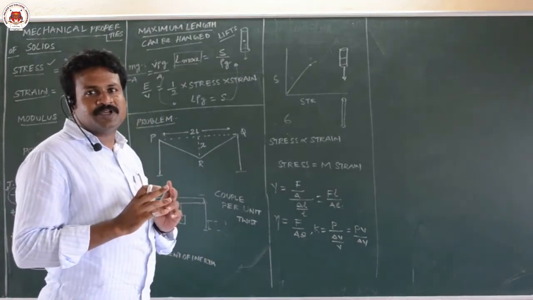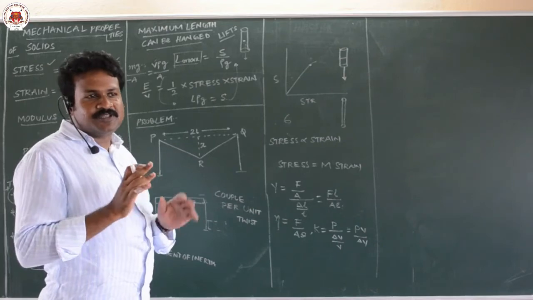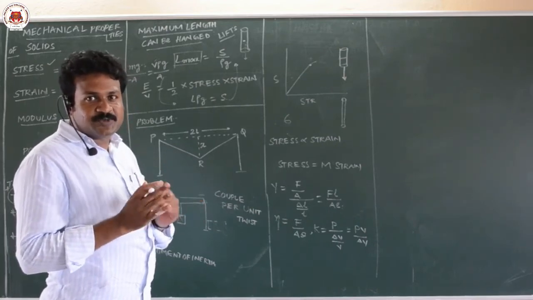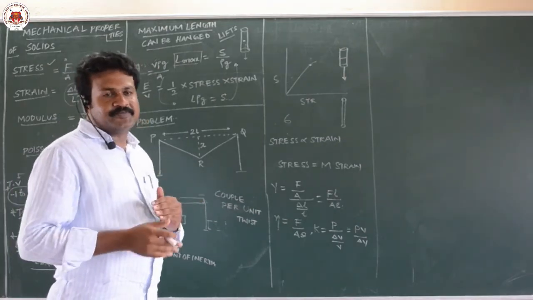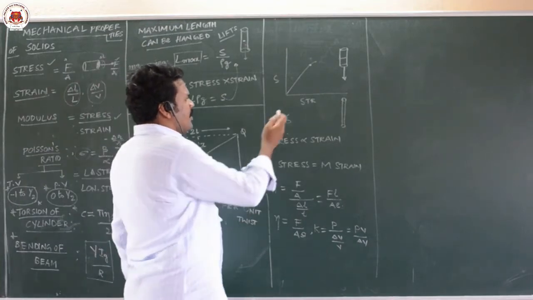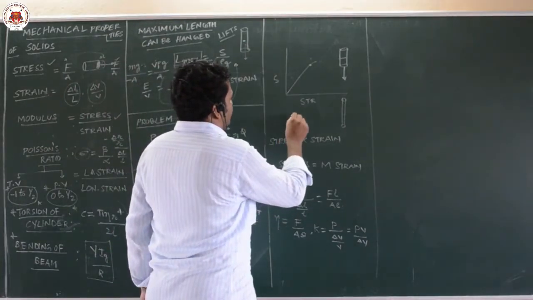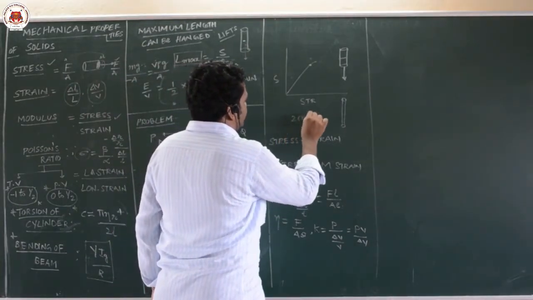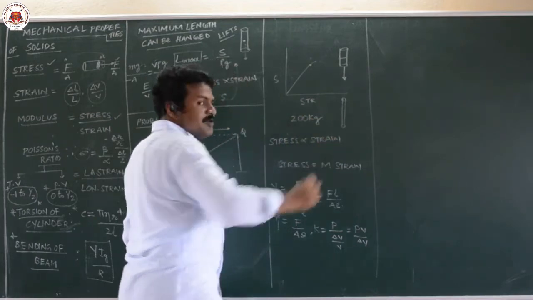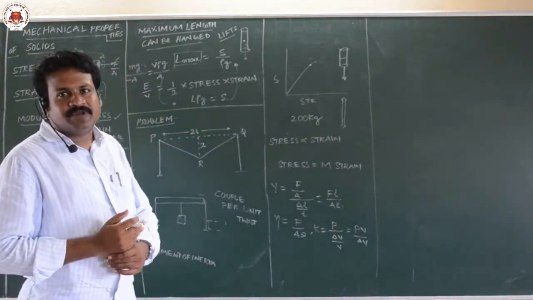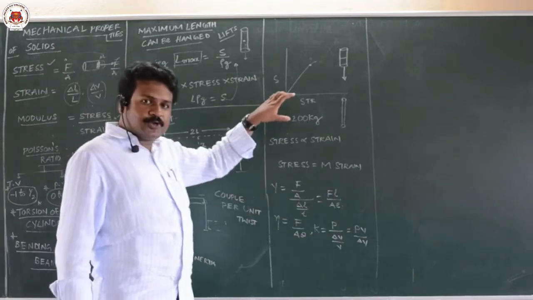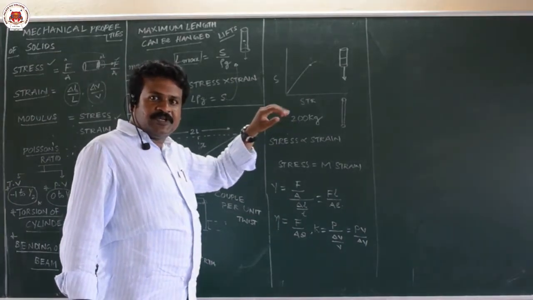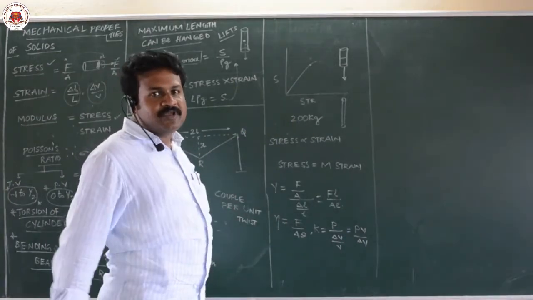They program it such that if this much weight is exceeded, suppose if a lift can carry only 200 kg, if you keep 201, that lift will not move. The reason is, they make a program that if 200 is crossed, the lift will not move. Why?